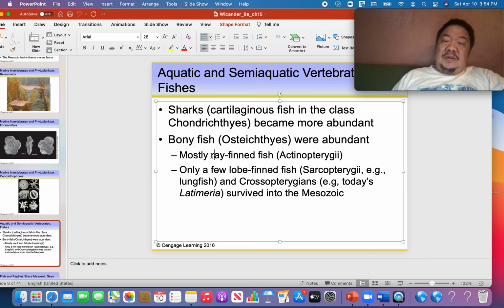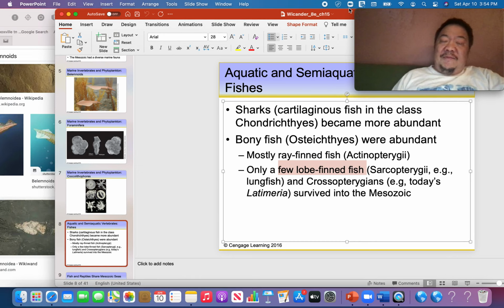Most of the world's fish are ray-fin fish, but we have a few lobe-fin fish survivors, and we showed earlier on how some of the lobe-fin fish evolved into our earliest amphibians during the Silurian and Devonian periods of the Paleozoic era, the previous era.